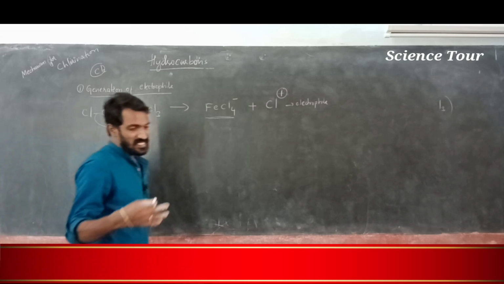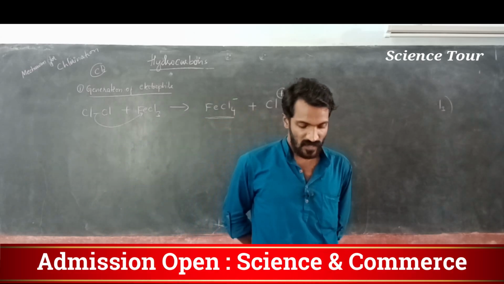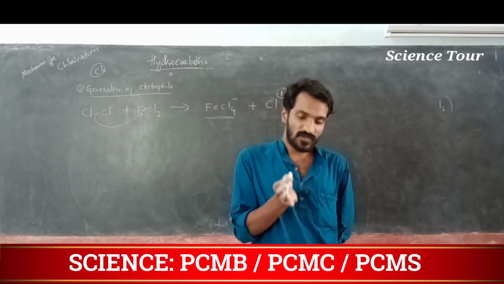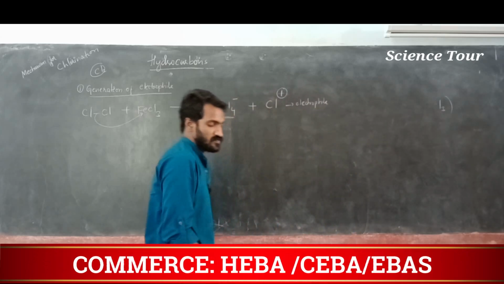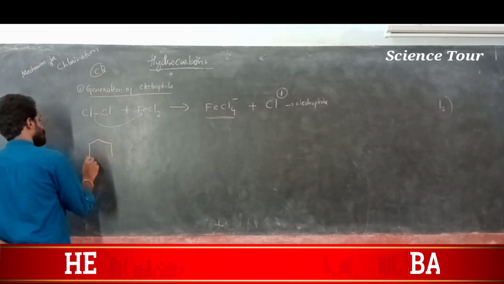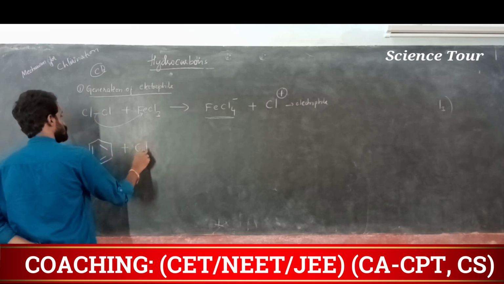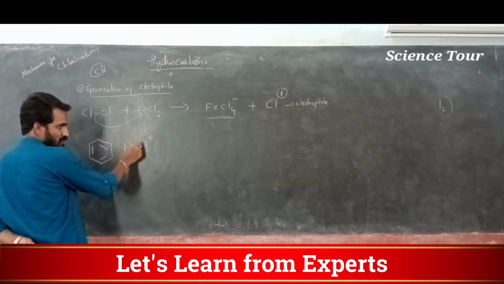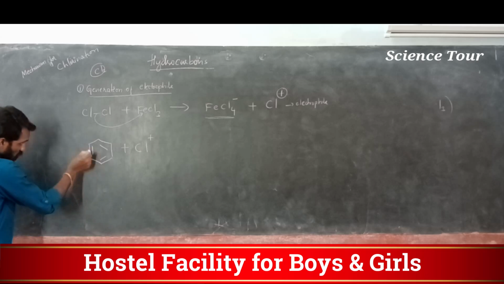So the second step is attack of the electrophile on the benzene ring. My dear students, this bond can attack this particular electrophile, or this bond can attack, or this bond can attack.